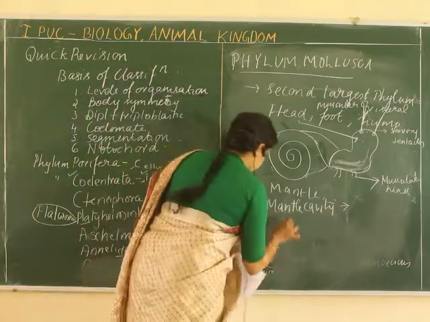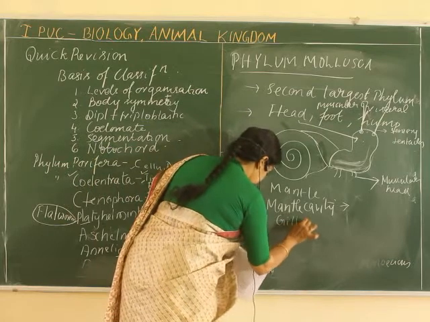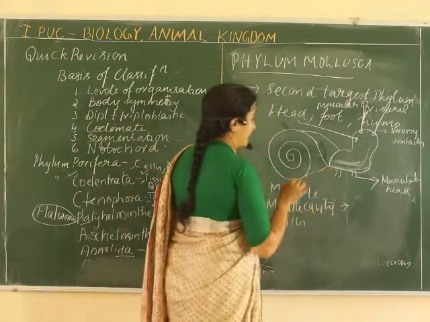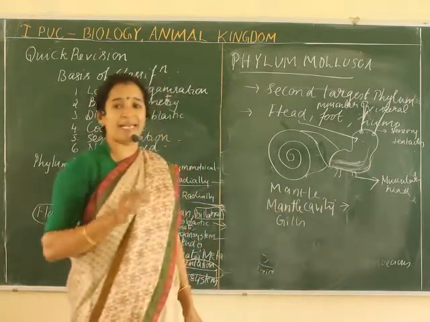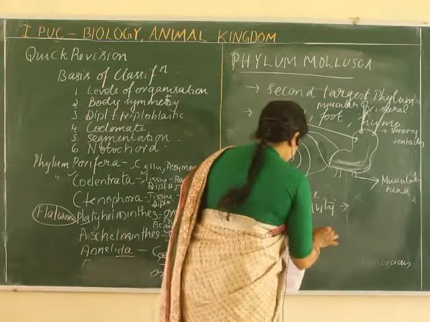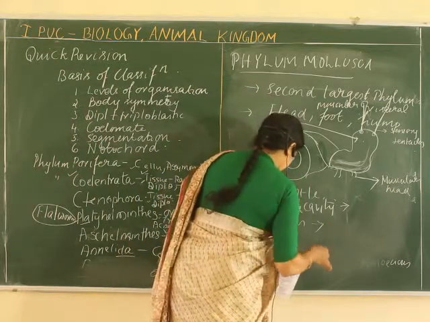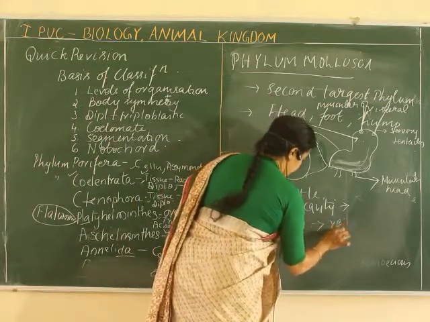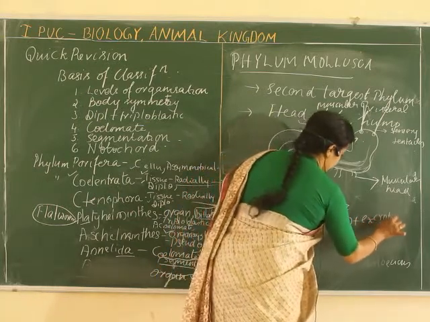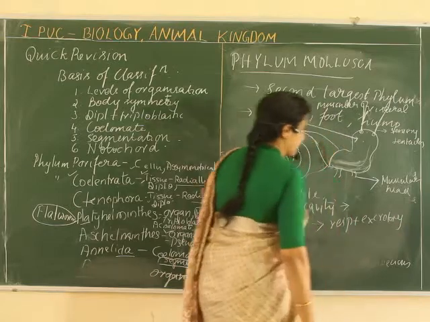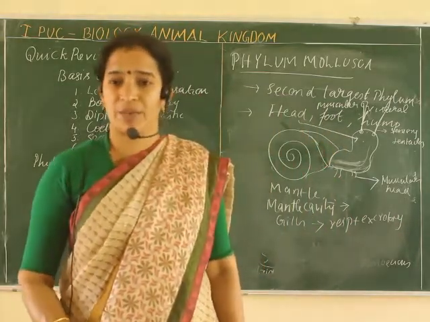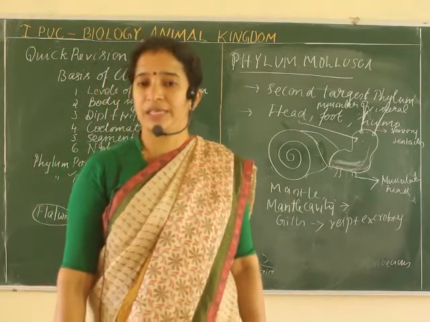Where are the gills located? In this mantle cavity, feather-like gills are present. These gills help for respiratory as well as excretory functions. Two functions are carried out by the same organ. Even our lungs can be a respiratory organ as well as an excretory organ. Can you tell me why?